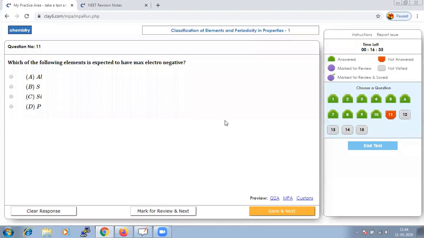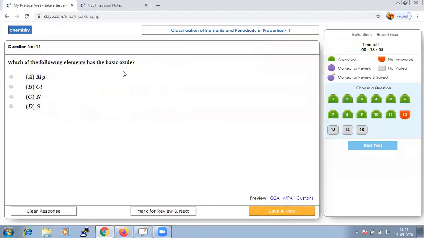That is not the exact solution. It is just a trick. If you find the element nearer to fluorine, that will be highly electronegative. Once again, it is just a tip, not the exact method. So compared to these options, sulfur will have the maximum electronegativity value.